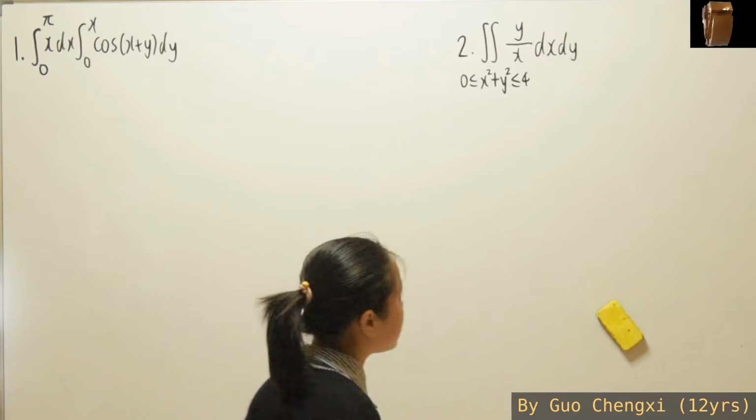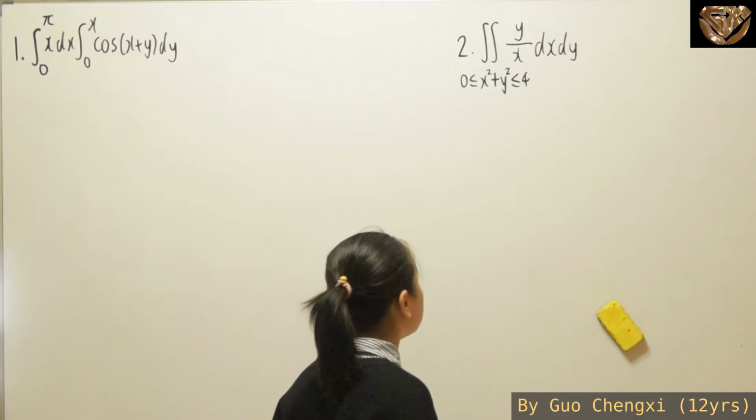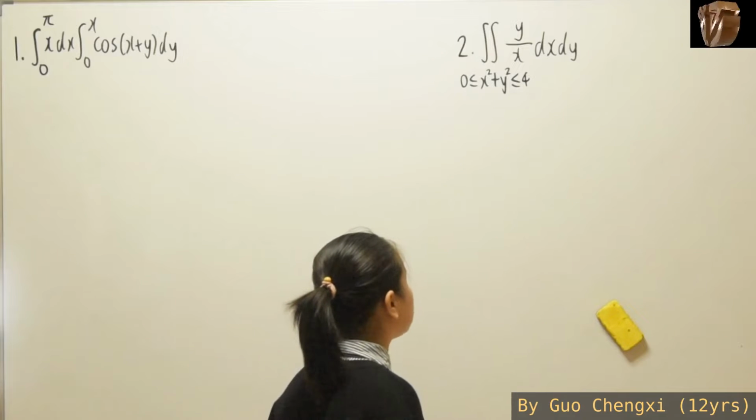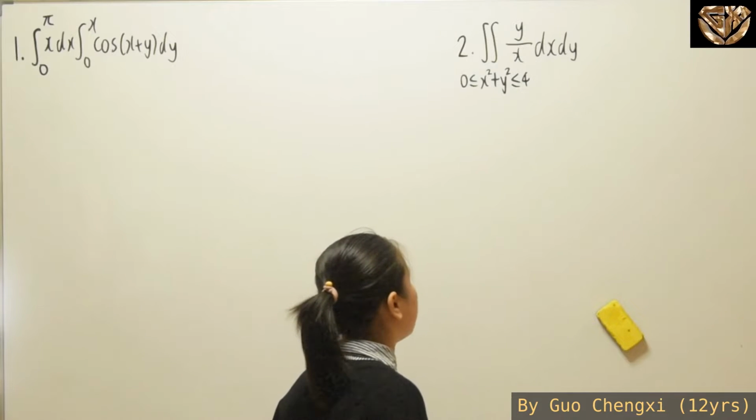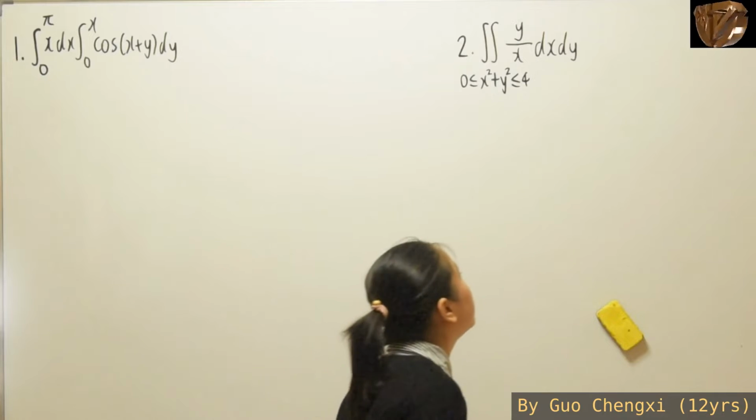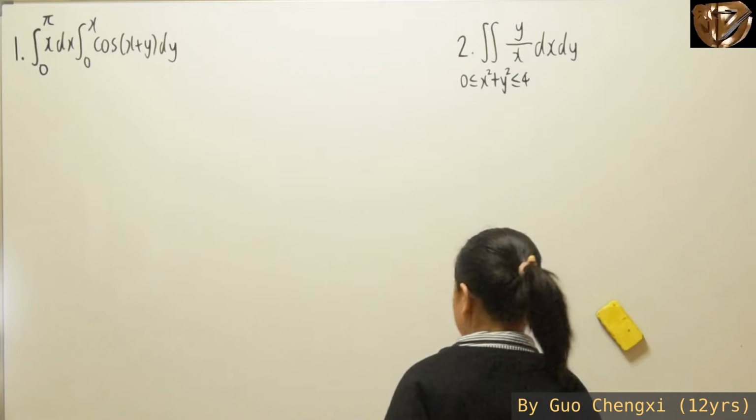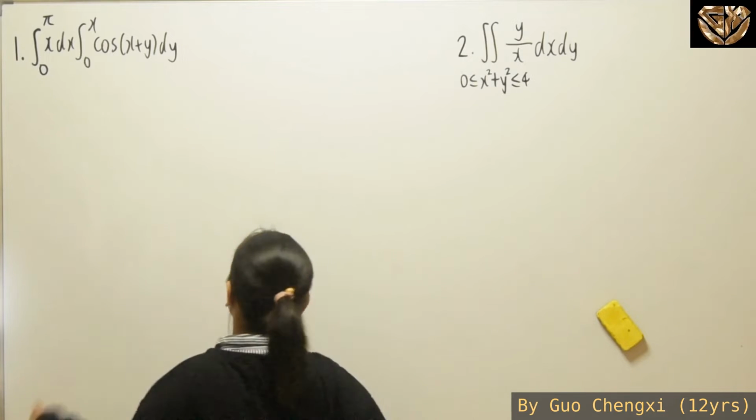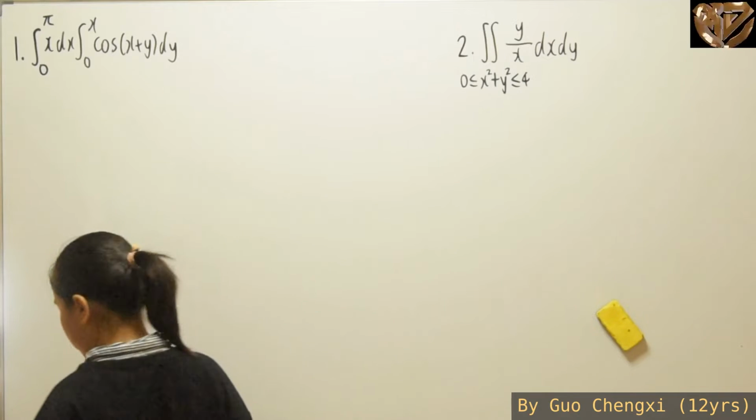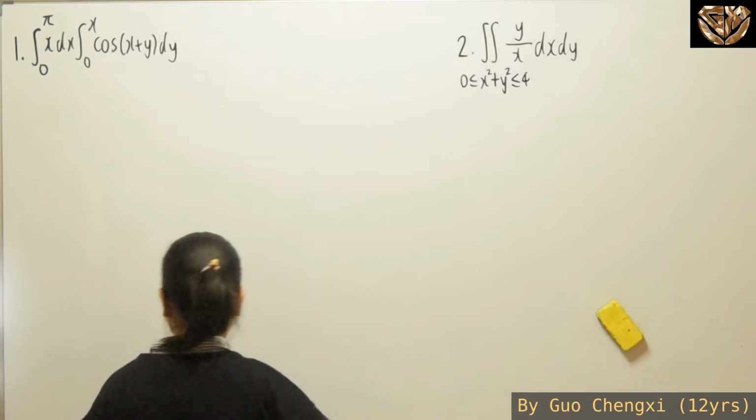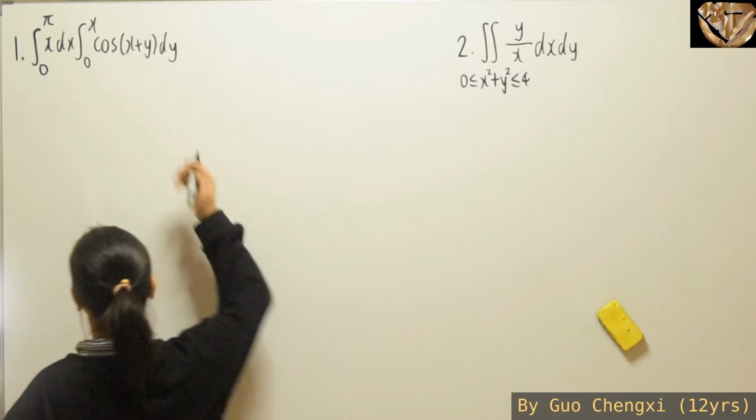And for our second example, we have double integration where x squared plus y squared is bigger or equal to 0 and smaller or equal to 4, y over x dx dy. So over here we have these two examples, right? So let's start off. For our first example,